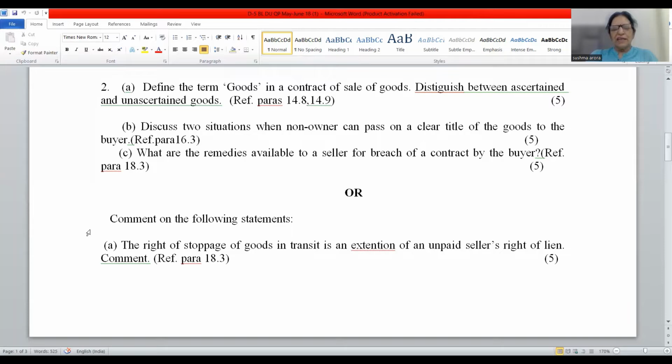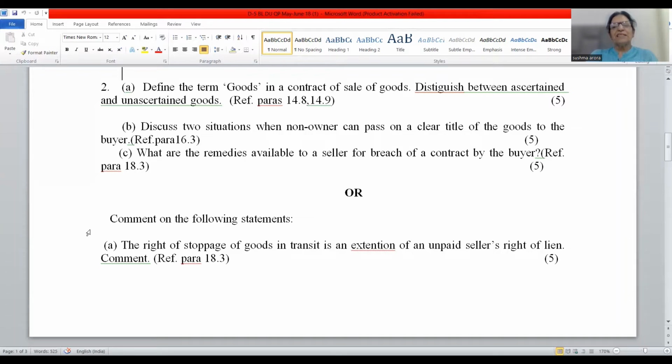Whether he can exercise the right of lien or the right of stoppage of goods in transit depends on whether the goods are in the possession of the seller or of intermediaries. If they are in the possession of the seller and he comes to know that the buyer has become insolvent, then he has a right to exercise lien.